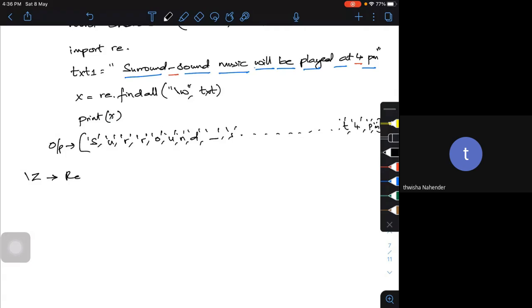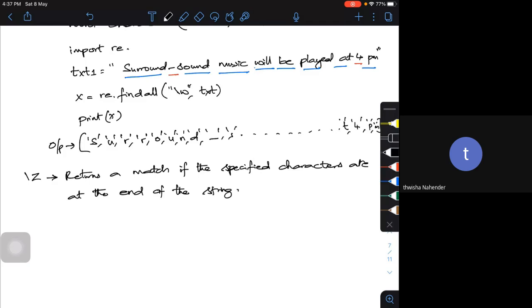It returns a match if the specified characters are at the end of the string. So \A is nothing but the beginning of the string, and this one is at the end of the string. Okay, so let me have an example for it.